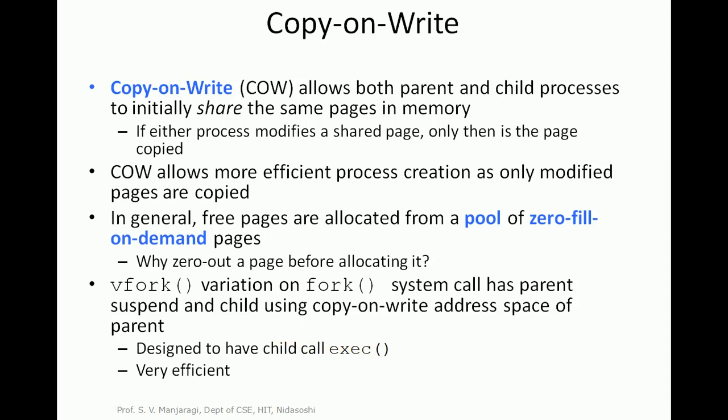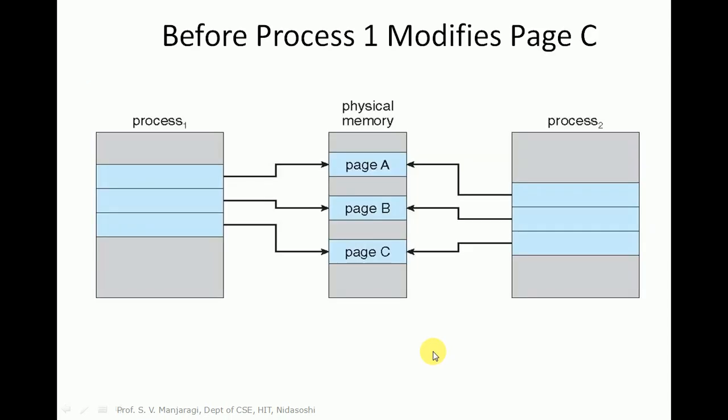Whenever we fork a child, the child is a clone of the parent, and parent and child execute the same program code. But whenever the child calls exec to run a different program, then the child will be executing different code. So in this case, we need to adopt copy on write. The child uses copy on write with the address space of the parent, which is more efficient here. It can be shown in the diagram here.